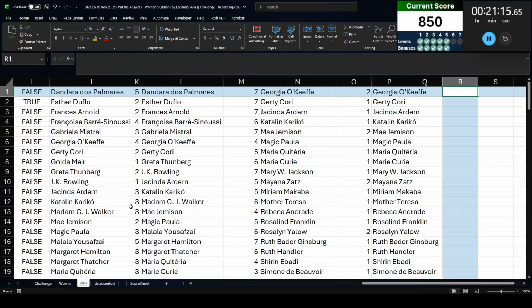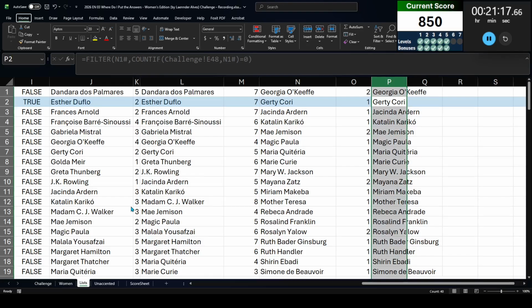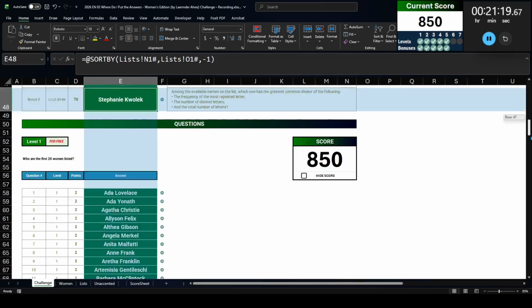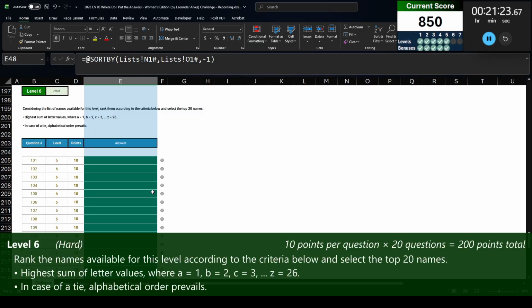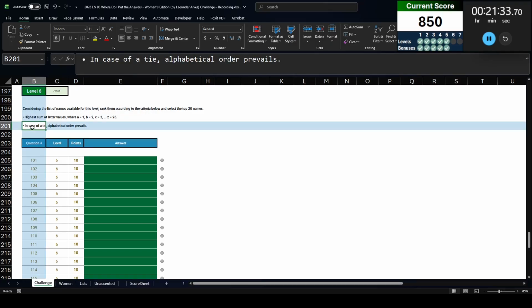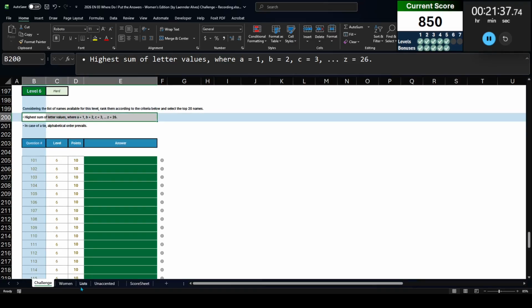That's exactly enough we need for the final 2 levels. So let's take a look at level 6. Considering the list of names available for this level, rank them according to the criteria below and select the top 20 names. Highest sum of letter values, where A equals 1, B equals 2, C equals 3, all the way down to Z equals 26. Got it? In case of a tie, alphabetical order prevails. Well, alphabetical order already prevails, so that's fine. So we just need to find the names with the highest sum of letter values.